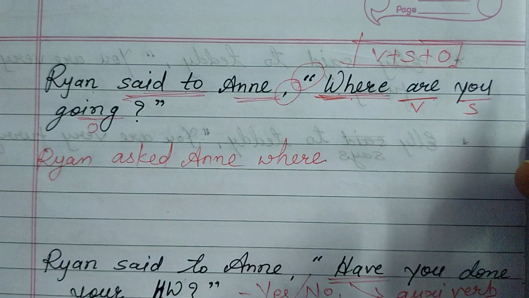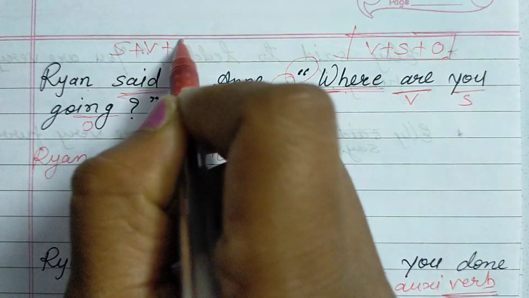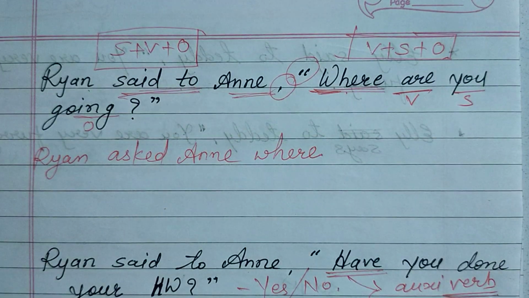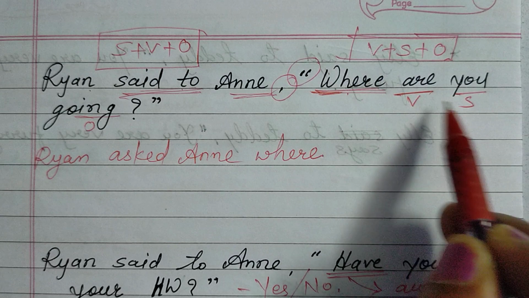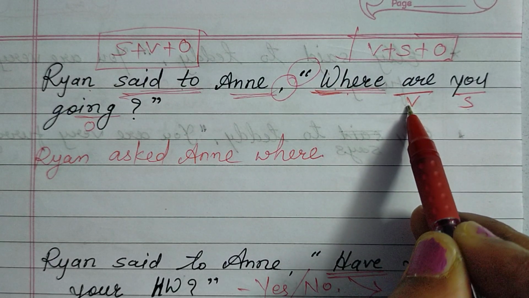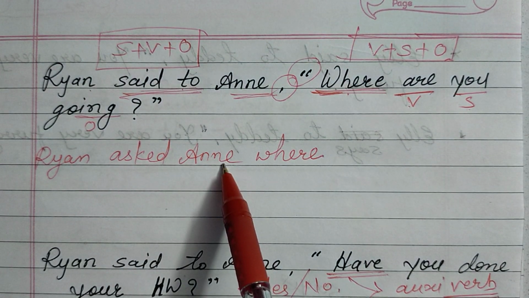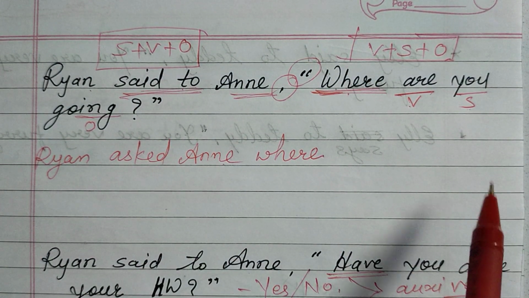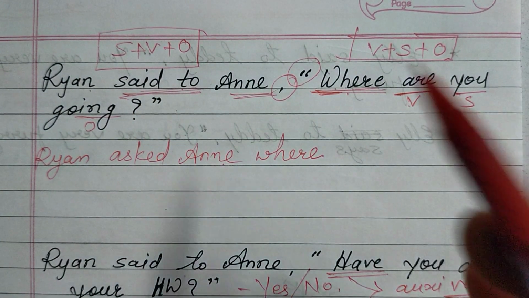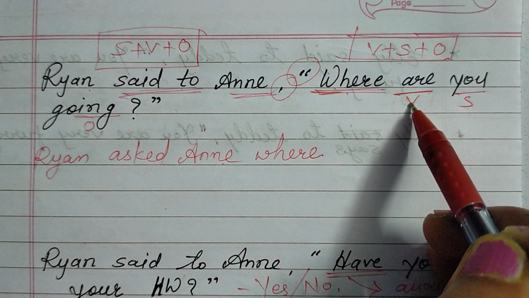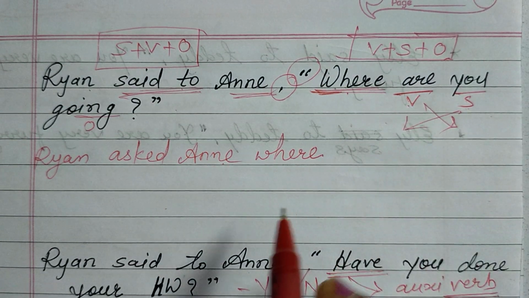anything into a sentence, or when we are writing the sentence, what is the formation of the sentence? Subject plus verb plus object. So as this is the formation of a sentence, what we need to do right now is interchange the place of subject and verb, because the verb is written first here, and now we are changing the question into indirect speech or reported speech, meaning a simple sentence. That's why we have to write this question in a simple sentence manner. So obviously this verb will go to the second place and the subject will come at the first place. So we need to interchange their places.